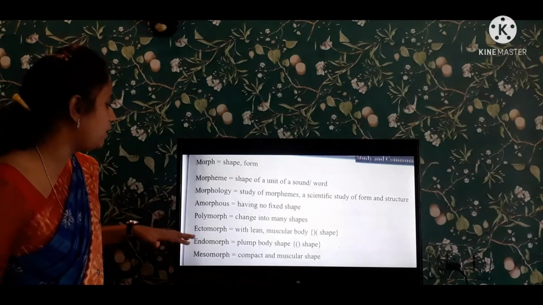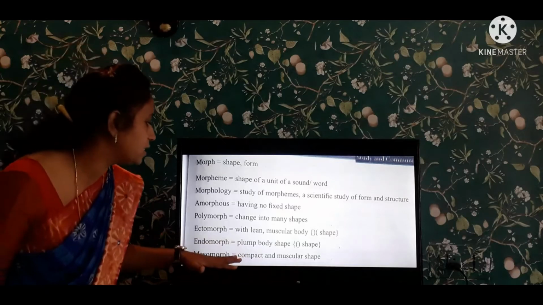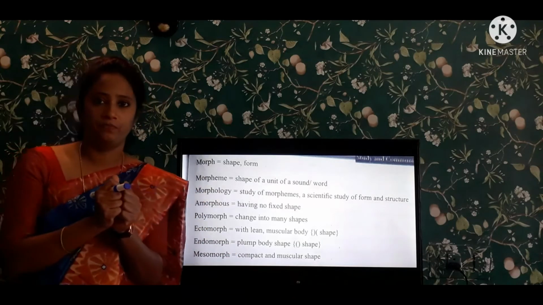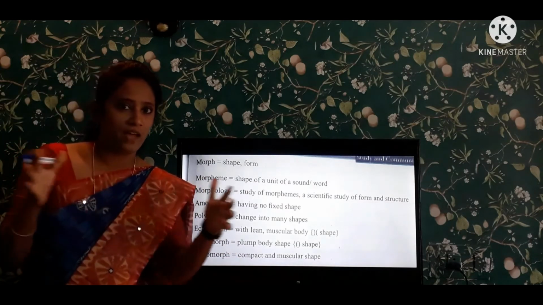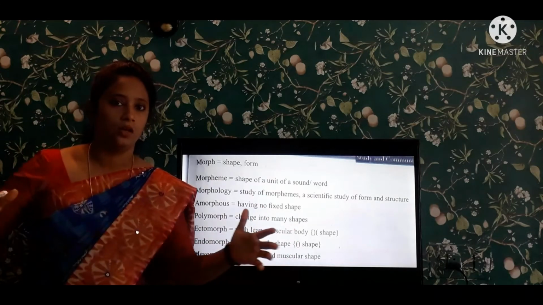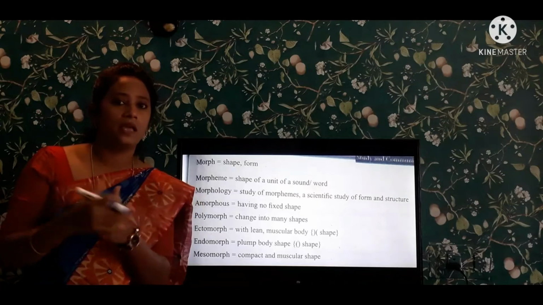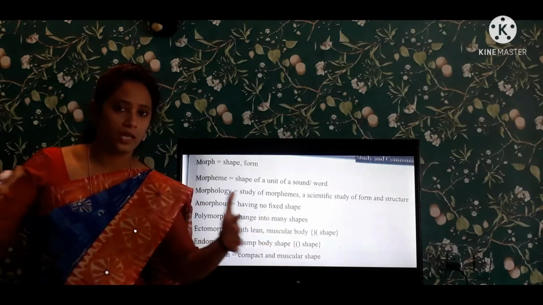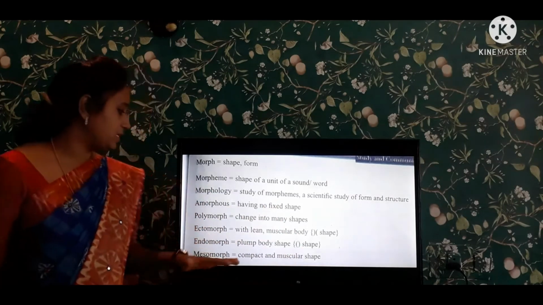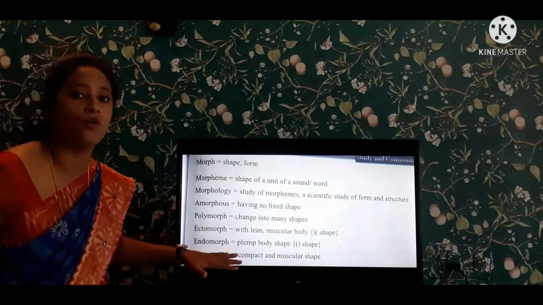And next one is endomorph. Endomorph means a plump body shape. Some are looking like a fat body. They have a very fatty body because of fatty tissues. They resemble a fat body. They are looking like a round body. So that is the example of this endomorph.